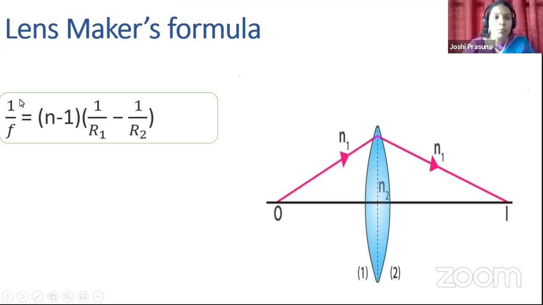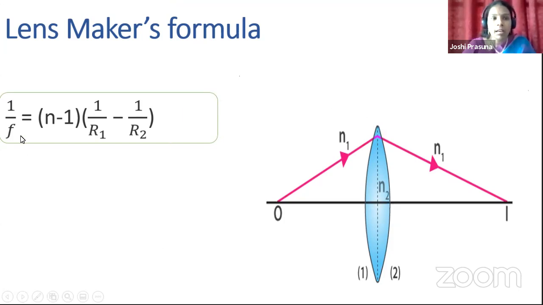So what is the relation here? 1 by F is equal to (N minus 1) into (1 by R1 minus 1 by R2). Did you understand, children, what R1 and R2 are? R1 is the radius of curvature of one curved surface, and R2 is the radius of curvature of the second curved surface. A curved surface is always a part of a sphere, that's why it has its own radius of curvature.